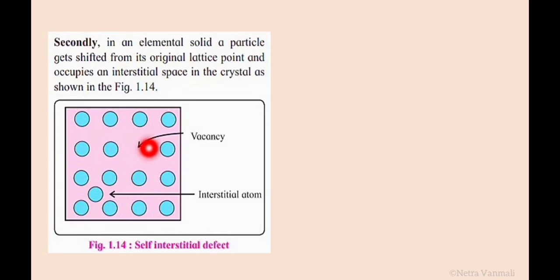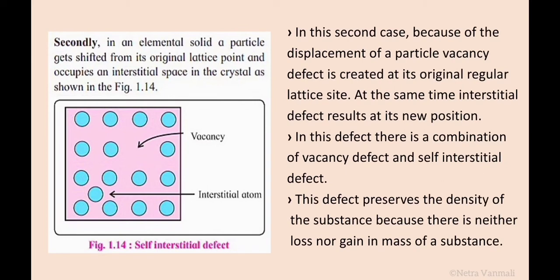Here, where the particle leaves its original position, a vacancy defect is created, and where the particle occupies the interstitial site, a self-interstitial defect is created. So in the second type, a combination of vacancy defect and self-interstitial defect is observed.